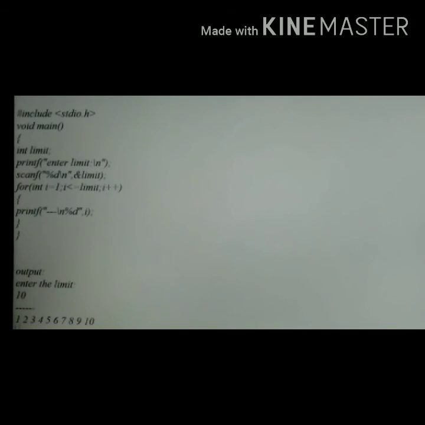The output for the above problem statement is: enter the limit. The limit we have chosen is 10, and the first 10 integers are printed. So this will be the output.